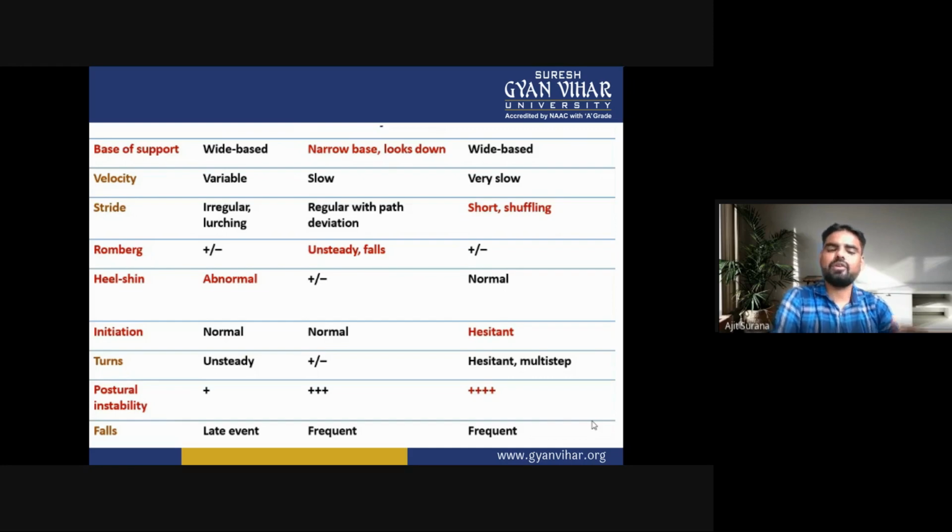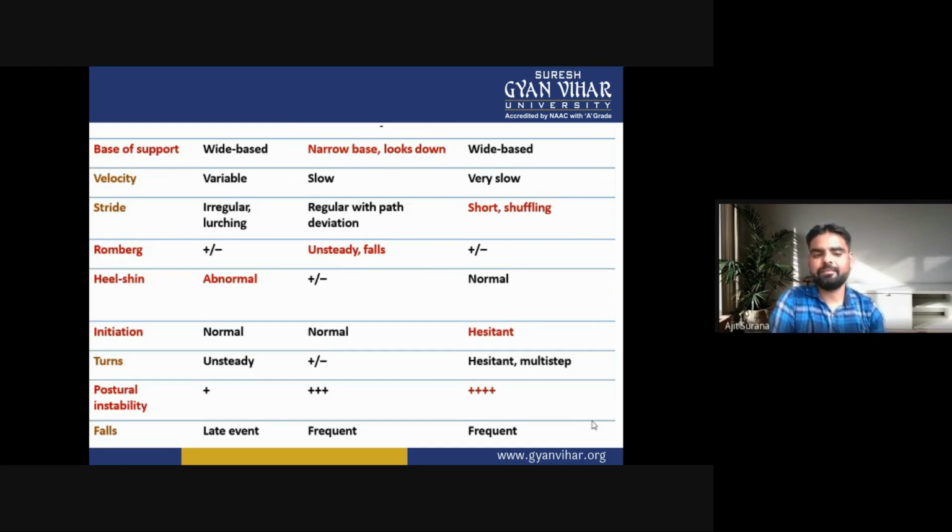Now the initiation of movement. In cerebellar and sensory ataxia, it is normal, but in frontal ataxia, it is hesitant. Means the patient may hesitate while initiating a movement, while it may be normal in both cerebellar and sensory ataxia.